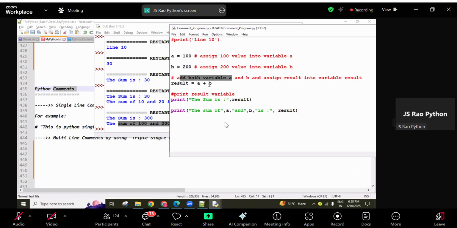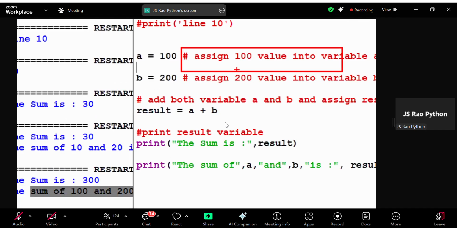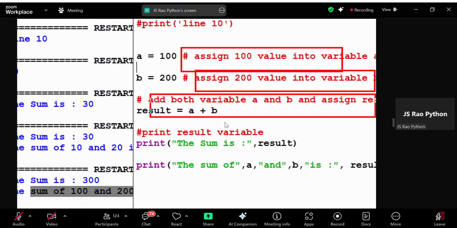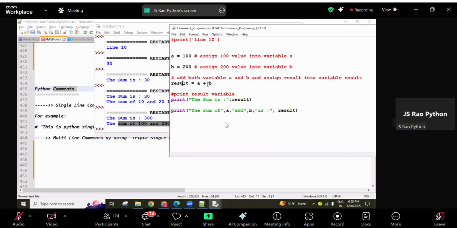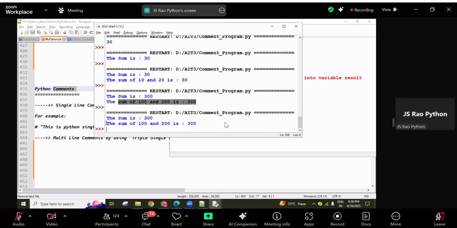Then a and b are added, and that result is assigned to the result variable. Next we print the result variable. People who don't know Python will understand what is going on in each line.